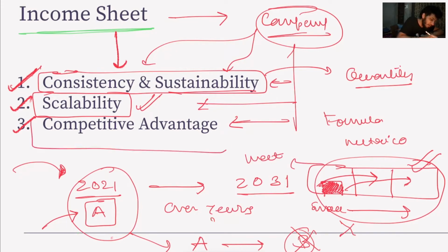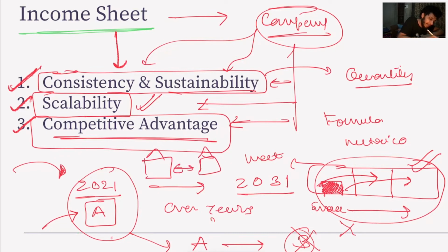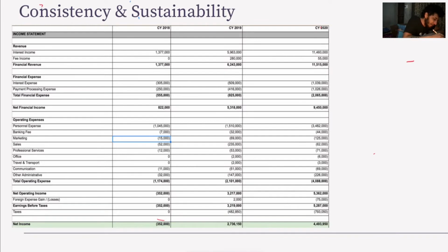Third, we will look into the competitive advantage. We will look into a company and we will look into its competitor and we will compare them and we will find out which one is better. So let's jump into the first point, which is consistency and sustainability.